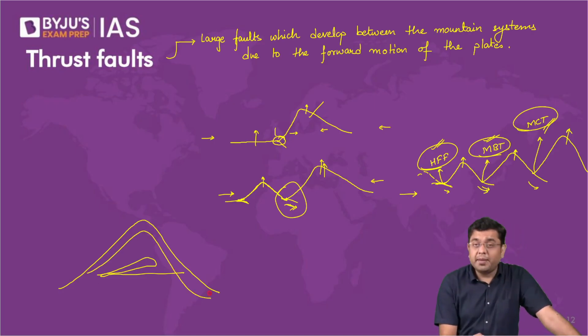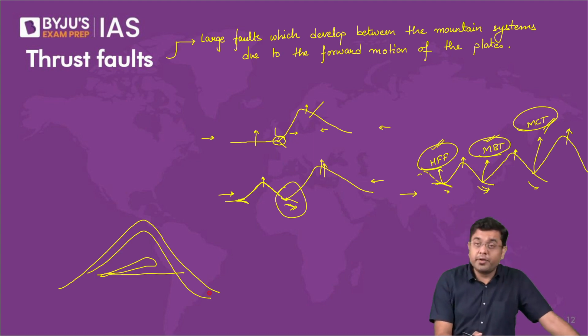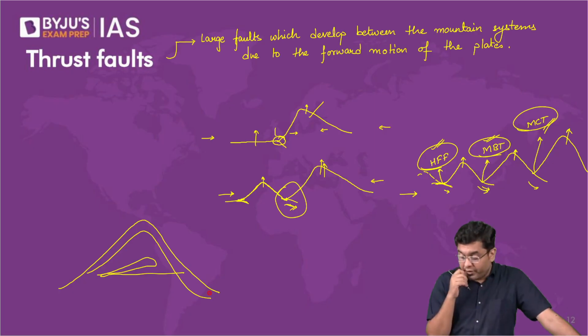So within the Himalayas, you will find the example of the nappy fold as well, the recumbent fold as well, the asymmetrical fold as well, the symmetrical fold as well. Is that understood now? Right?